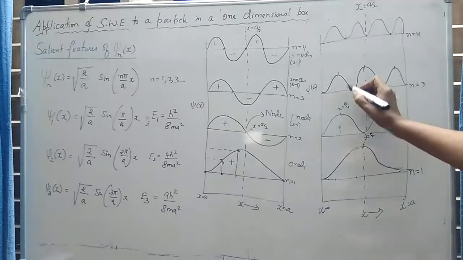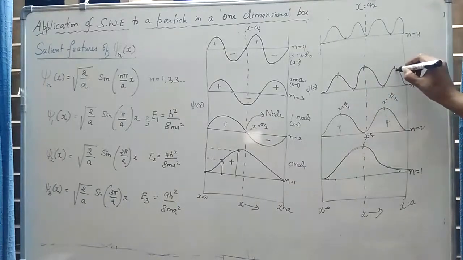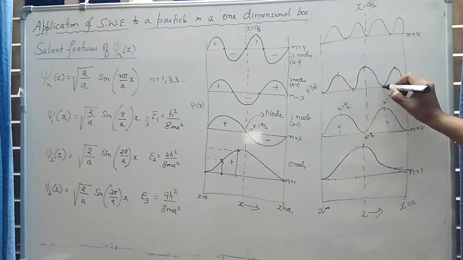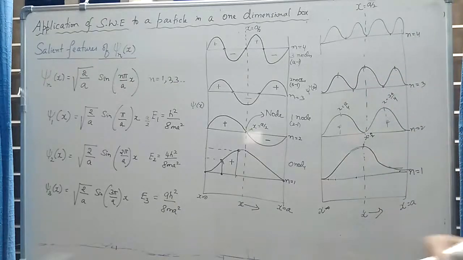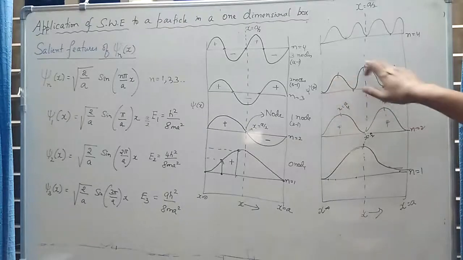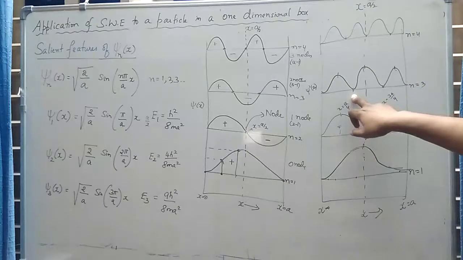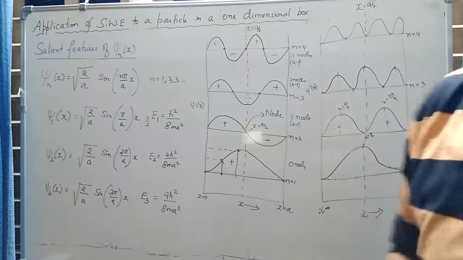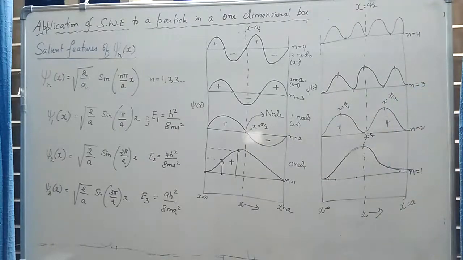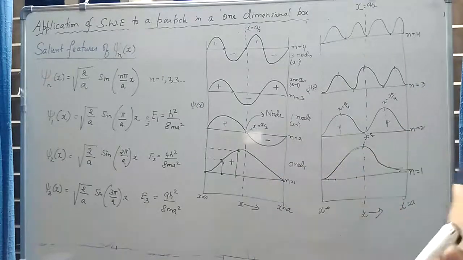The same thing happens here. Here the probability is maximum, here the probability is maximum, here the probability is maximum, but at these two points the probability of finding the particle is 0. So how can the particle move from this maximum probability point to this maximum probability point without touching this point? This is unanswerable from the classical point of view.